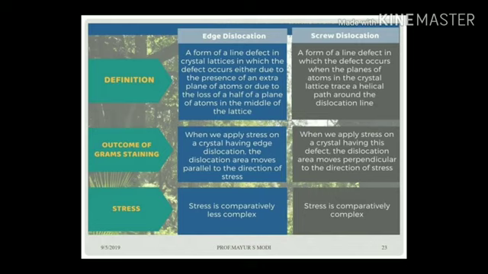Outcome in case of edge dislocation: when we apply stress on a crystal having an edge dislocation, the dislocation area moves parallel to the direction of stress. In case of screw dislocation, when we apply stress on a crystal having this defect, the dislocation area moves perpendicular to the direction of the stress. Stress in case of edge dislocation is comparatively less complex. In case of screw dislocation, stress is comparatively complex.